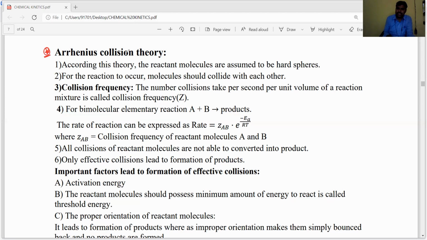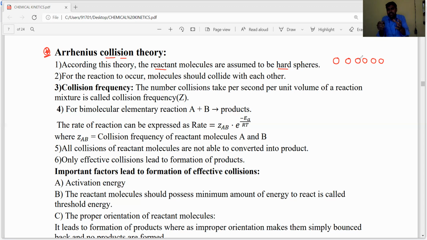What is Arrhenius collision theory? Arrhenius explained how reactants are converted into products, and that is known as Arrhenius collision theory, which we will discuss in today's class. According to Arrhenius theory, he considered the reactant molecules as hard spheres, like a cricket ball. So the reactant molecules are considered as hard spheres.